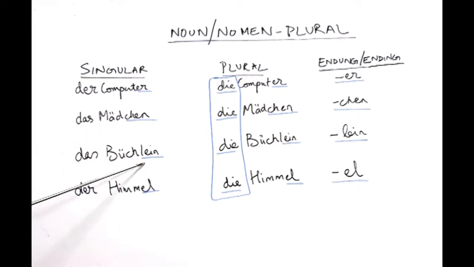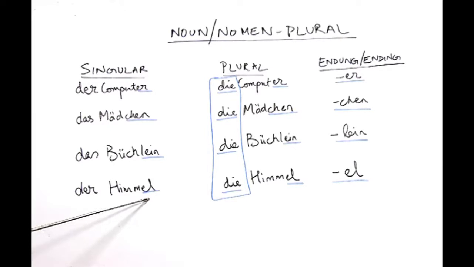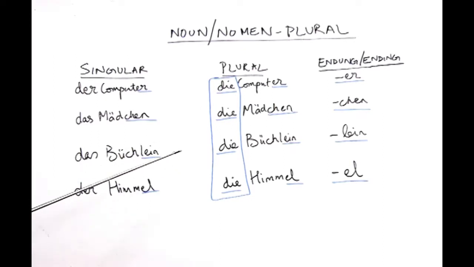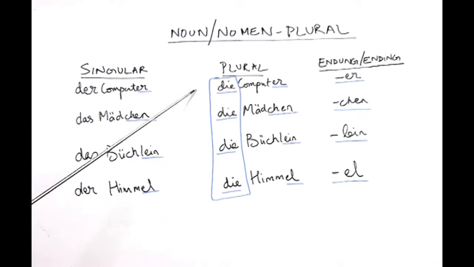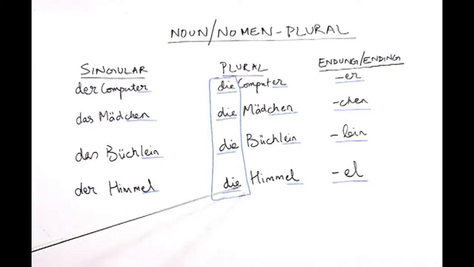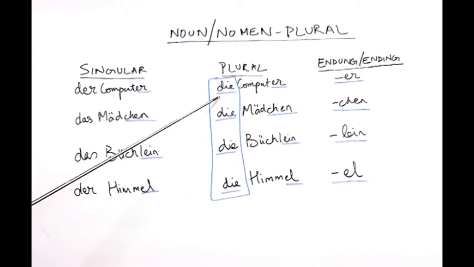A noun ending with lein belongs to the neutral gender, das, and a noun ending with el usually belongs to the masculine gender there. However, when they make a plural form, they all take the same article, which is die.